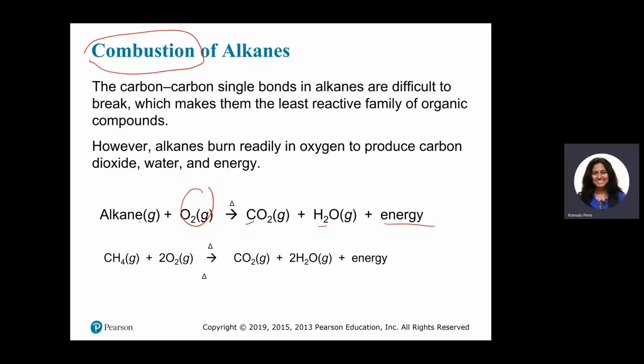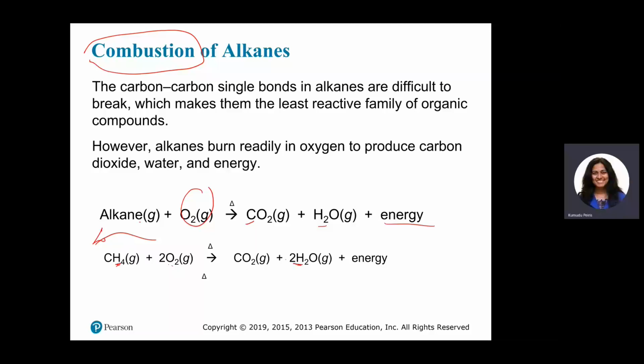Let's see how we can balance this reaction. If we start with methane, we need oxygen. Oxygen will be written as O2, and the products will be carbon dioxide, water, and energy. Now you need to balance this. Hydrogen has 4 on the reactant side.